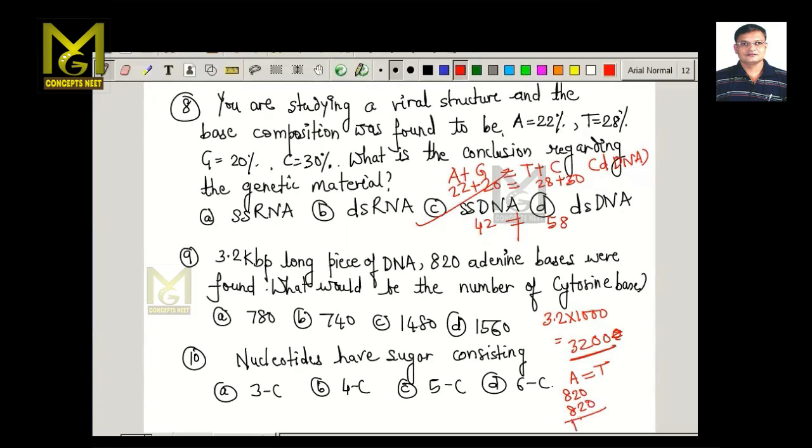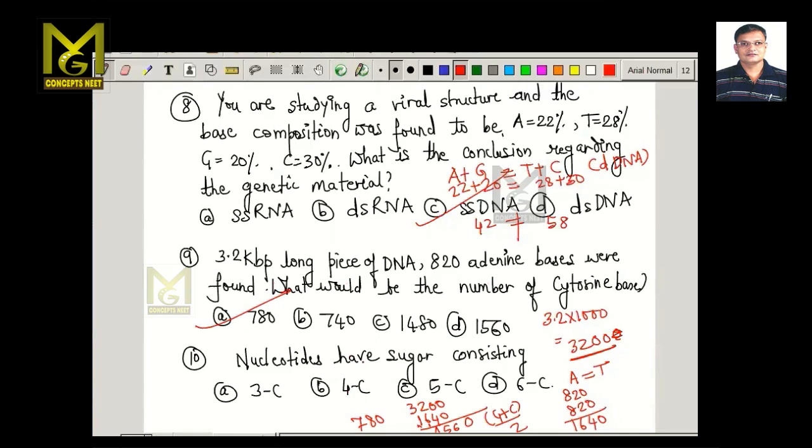So 1640 out of this will be A and T. So out of 3200, if 1640 are A and T, what will remain here? 1560 will be G plus C. So if we divide it by 2, we get 780 bases of cytosine. So your answer in this case will be A.